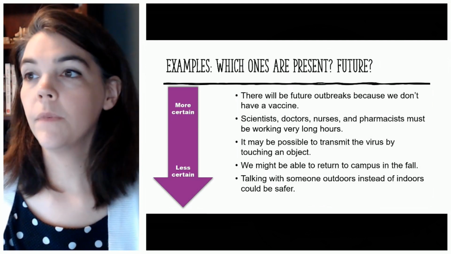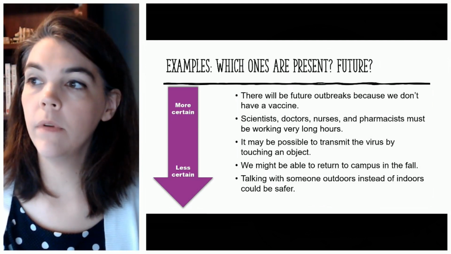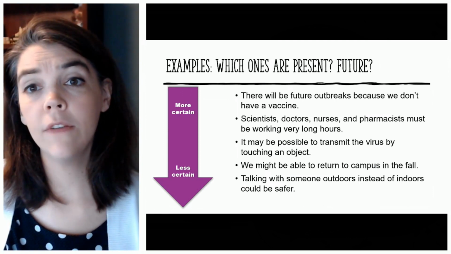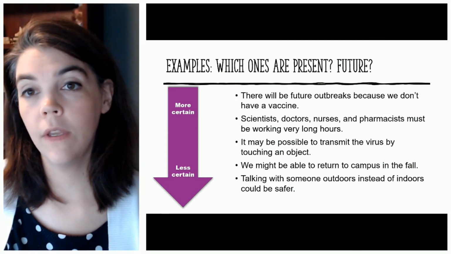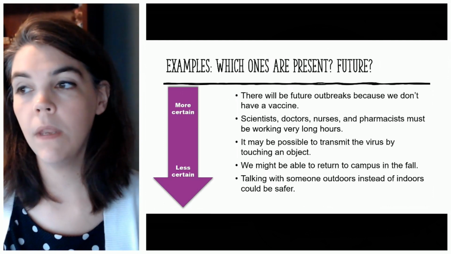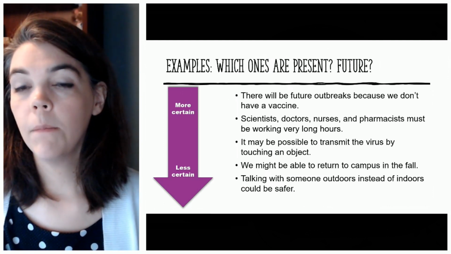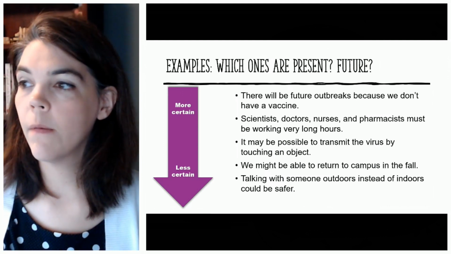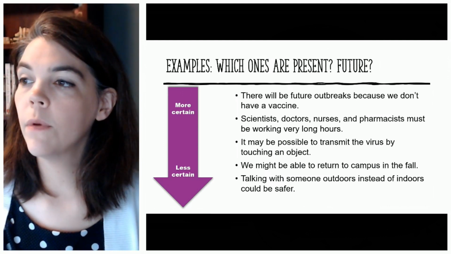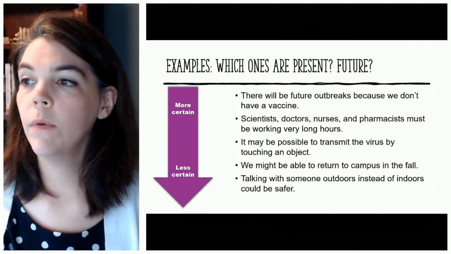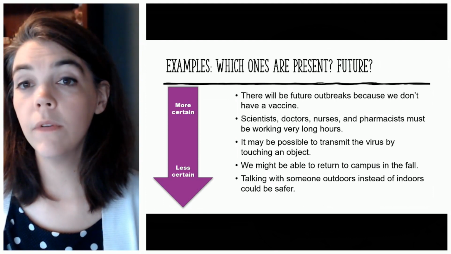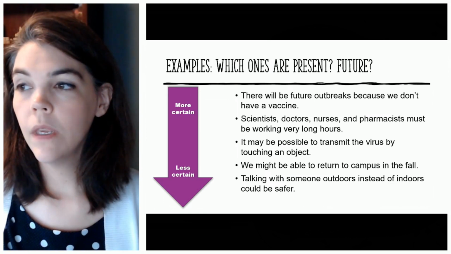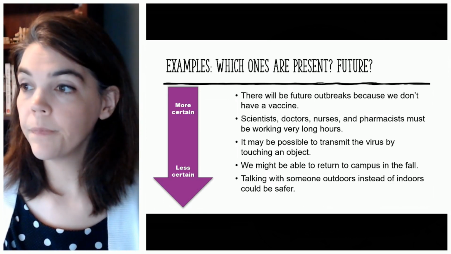All right, so here are some examples. Which ones are present and which ones are future? Remember what I said, you have to look for evidence around the sentence to figure this out. So take a minute, pause the video if you need to. All right, let's talk about it. So the first one, there will be future outbreaks because we don't have a vaccine. This one's a little easier because you're already used to the word will. So this one is future.